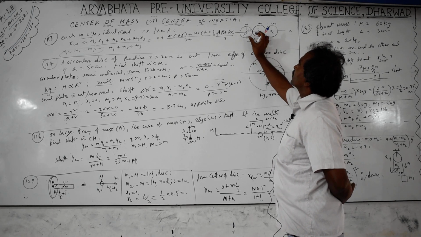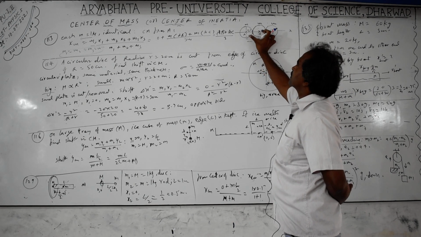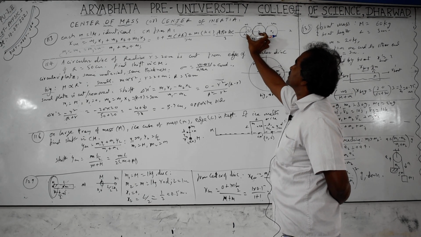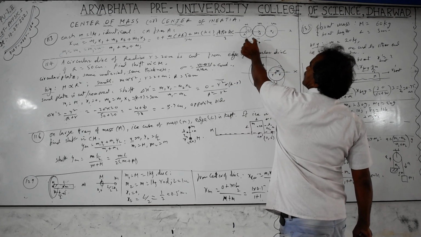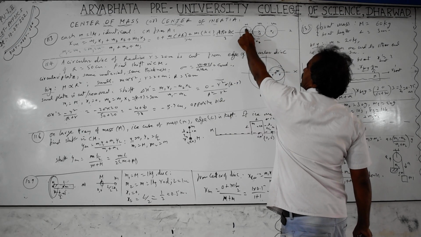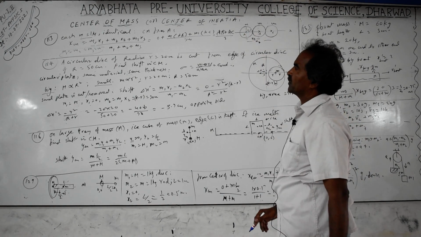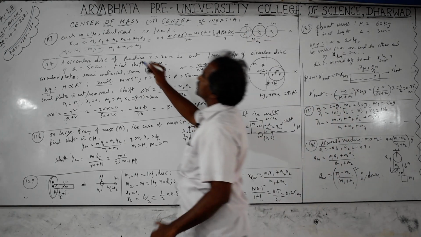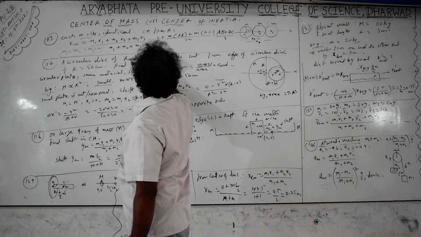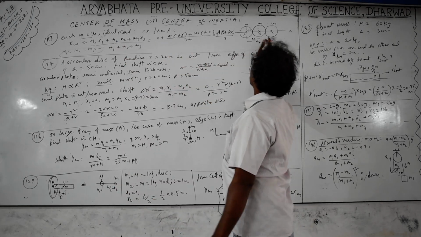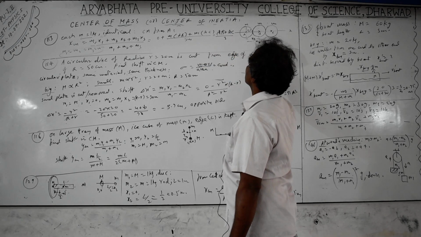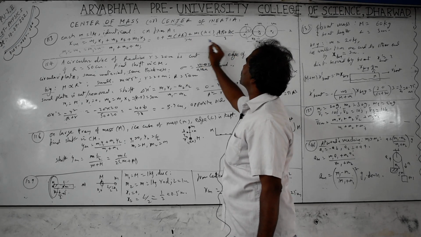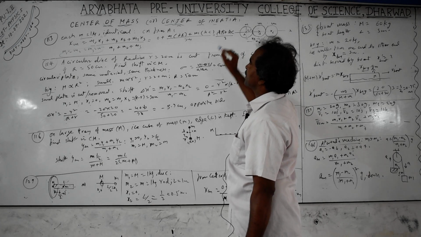The distance, sometimes they will give the radius, r plus r is 2r, but in terms of symbols it becomes AB, and the distance from here to here is AC, that is x2 and x3. x1 is 0 because you are taking the origin at the center of the first body only. So x2 is equal to AB, x3 is equal to AC. All masses are equal, the denominator is m plus m plus m is 3m, and m cancels. So the denominator remains 3, the numerator is AB plus AC, by 3.